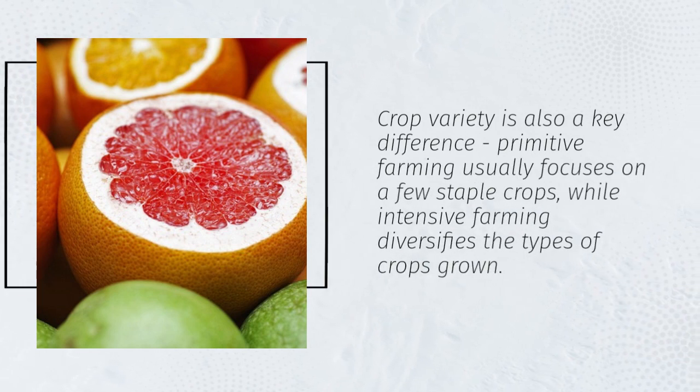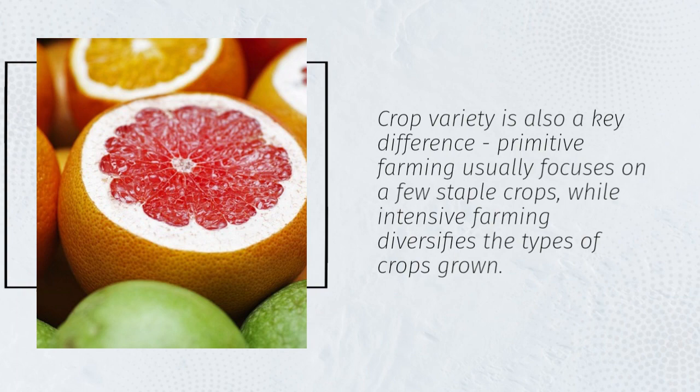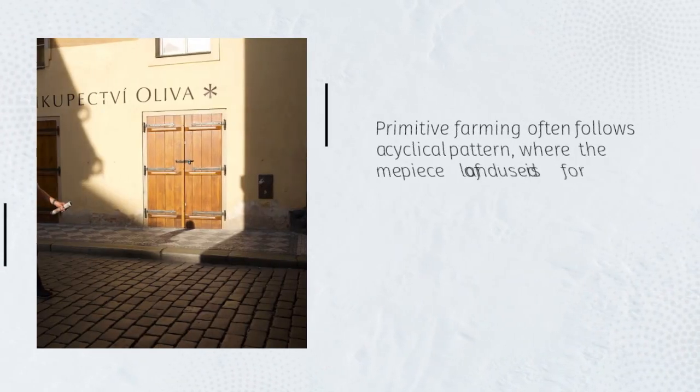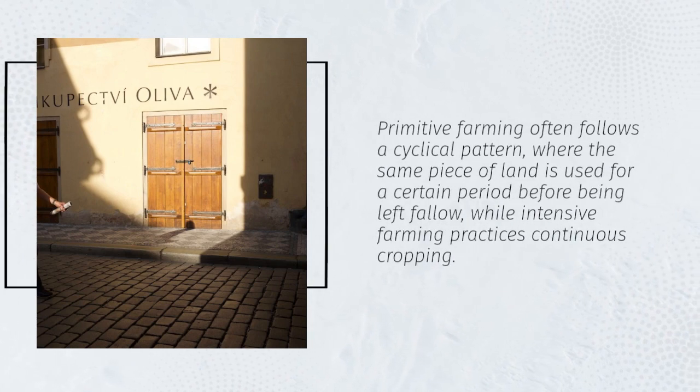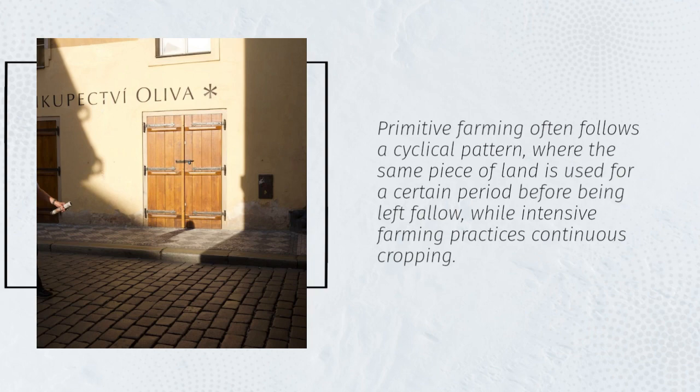Primitive farming usually focuses on a few staple crops, while intensive farming diversifies the types of crops grown. Primitive farming often follows a cyclical pattern, where the same piece of land is used for a certain period before being left fallow, while intensive farming practices continuous cropping.